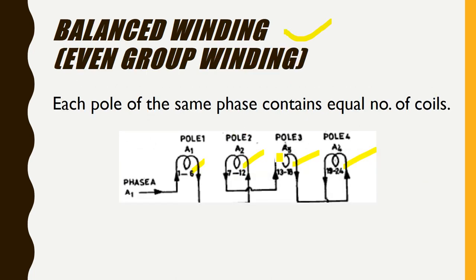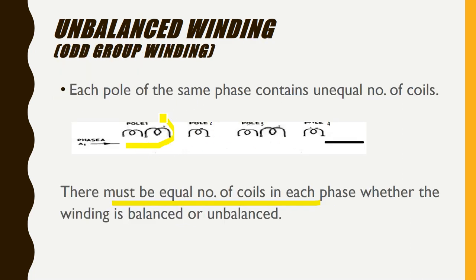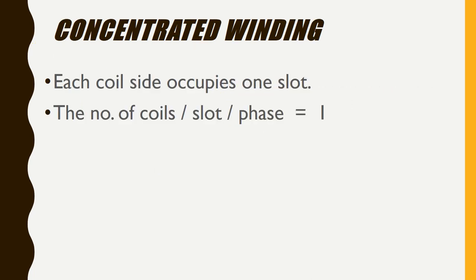So balanced winding is the thing in a phase. All coil groups, here 4 coil groups are here, all coil groups are having an equal number of coils, and this is known as balanced. And in unbalanced, it need not be the same thing. In a coil group, some will be having 2, some will be having 1, but in the evenly order it is placed, and whatever may be the winding, whether balanced or unbalanced, the number of coils totally, if it is 6 here, the next 2 phases also it should be 6.